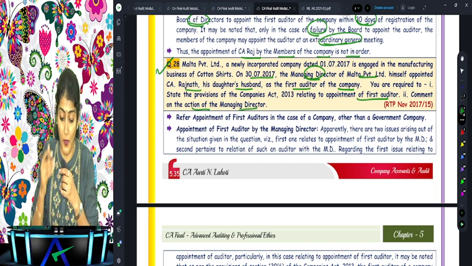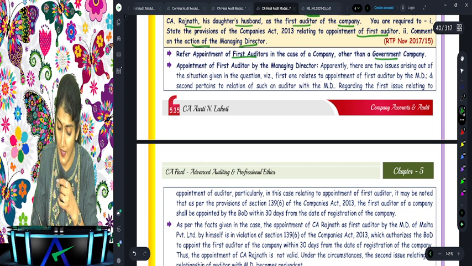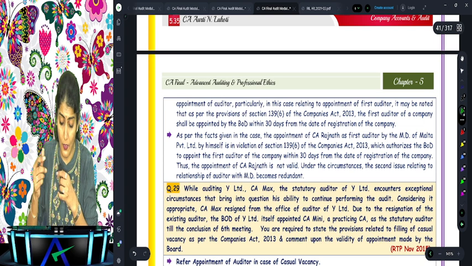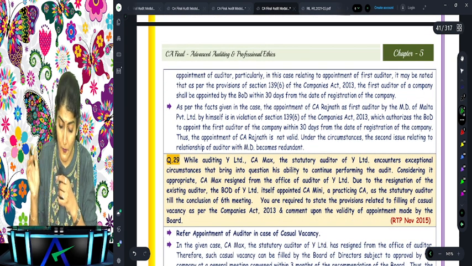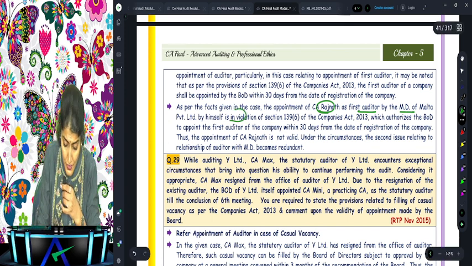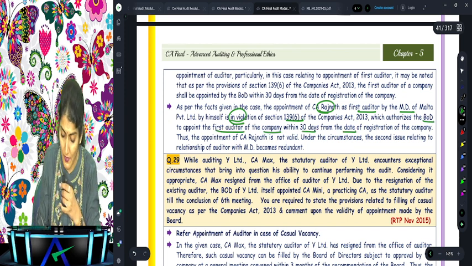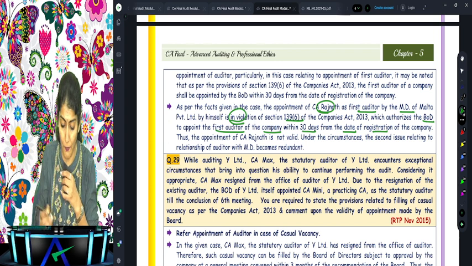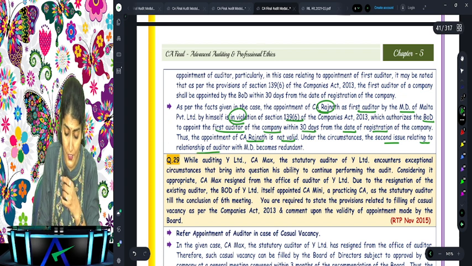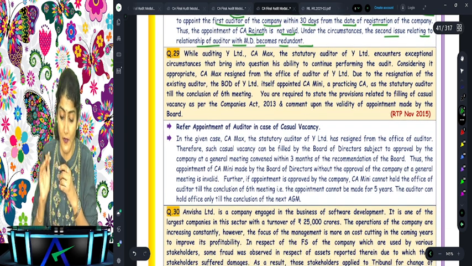Okay, so appointment of the first auditor in case of a company other than a government company. And here there are two questions. The first question is regarding the appointment of the first auditor, and the second question is regarding the relationship. The daughter's husband was appointed as an auditor. As per the facts of the case, Rajnath was appointed as an auditor by the MD, which is in violation of section 139(6), which authorizes the board of directors to appoint the first auditor within 30 days from the date of registration of the company. Therefore, the appointment of Rajnath is not valid. Under these circumstances, the second issue relating to the relationship of the auditor with the MD becomes redundant.